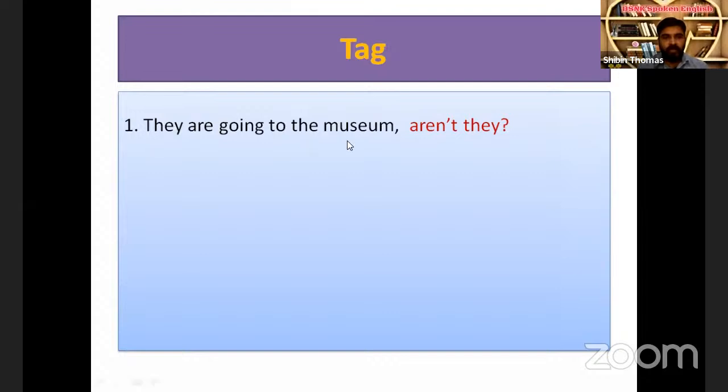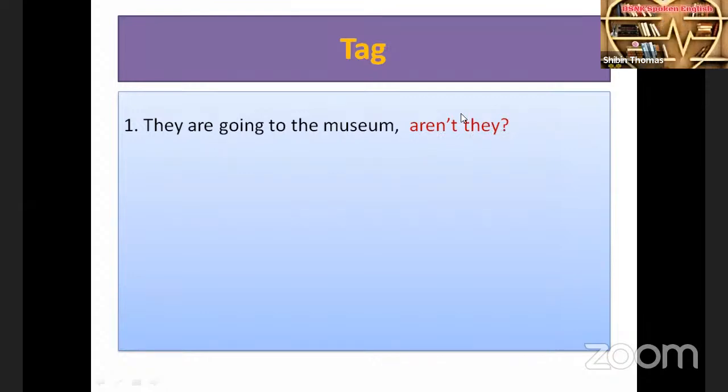In the sentence "they are going to the museum," the verb is "are going." So there is an auxiliary verb, are. The opposite of are is are not, and its contraction, the short form, is aren't. Then the subject is they. We write the pronoun. I think you know the pronoun we learned in the last class. They is a pronoun here. We write the same pronoun here: "Aren't they?" The negative of the auxiliary verb plus the pronoun, then a question mark.